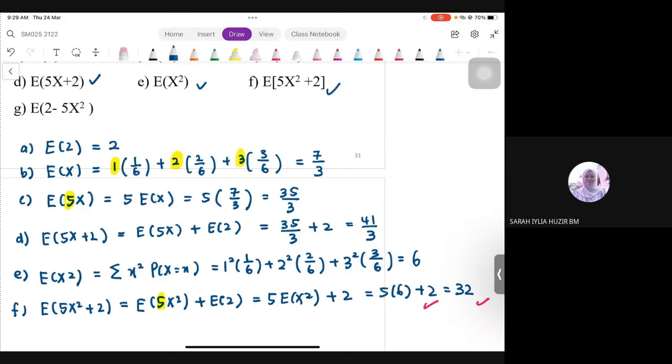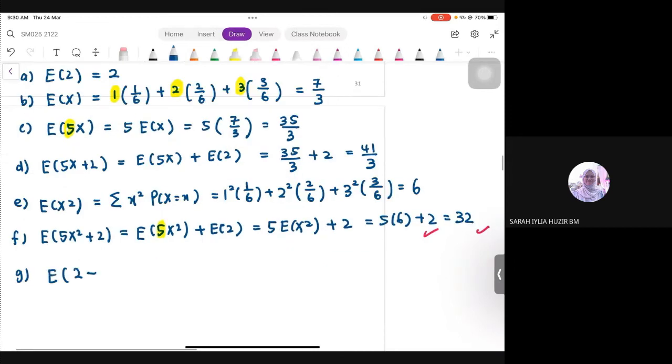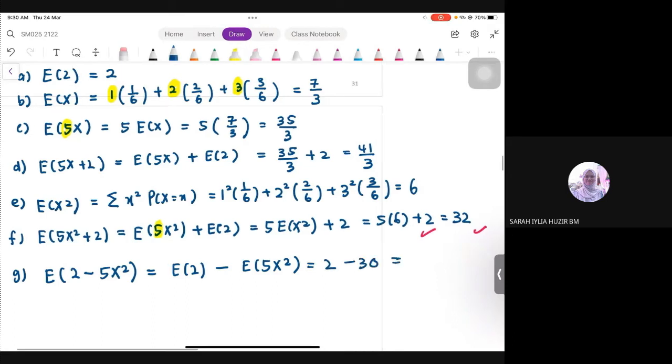Okay. And then, alright. Finally, we have G. G is E of 2 minus 5x squared. Okay. E of 2 minus 5x squared. Alright, so this is actually E2 minus E of 5x squared. Same as before, no difference. Just break it apart. Okay. E2 is 2. E of 5x squared we found earlier, it is 30. So minus 30. We will get the final answer negative 28.